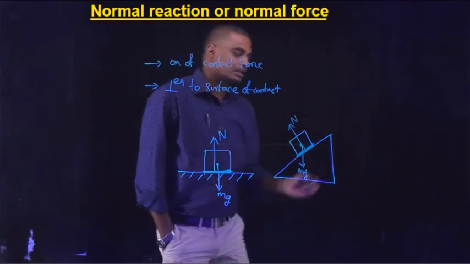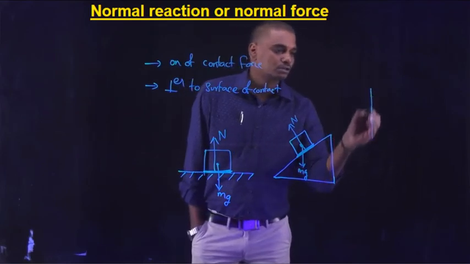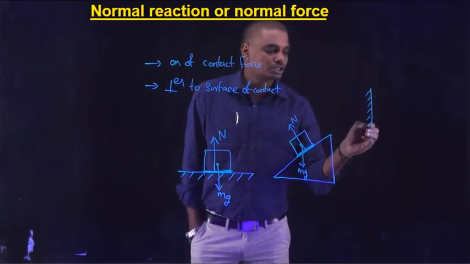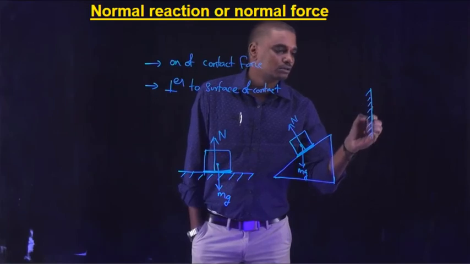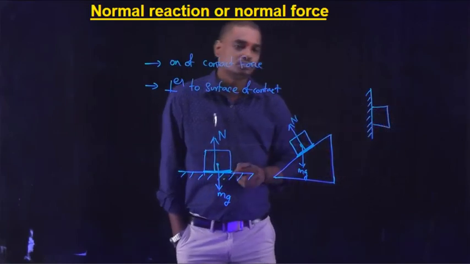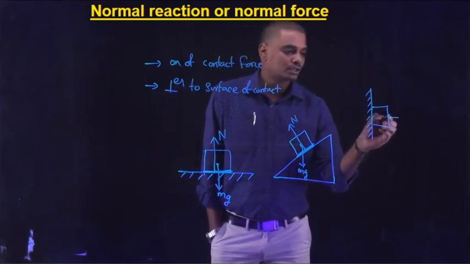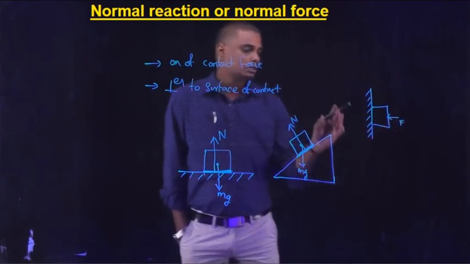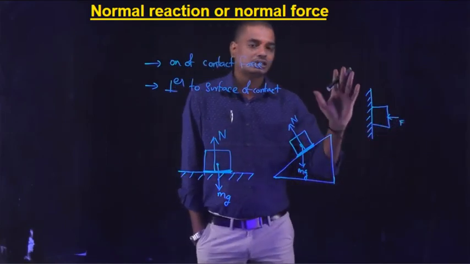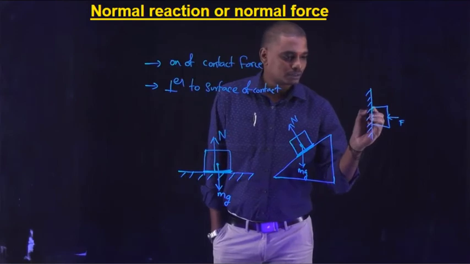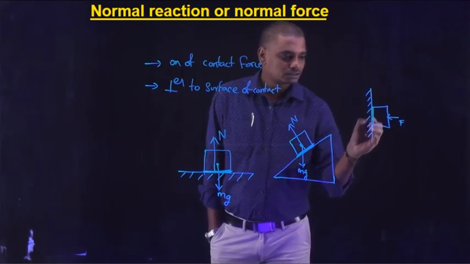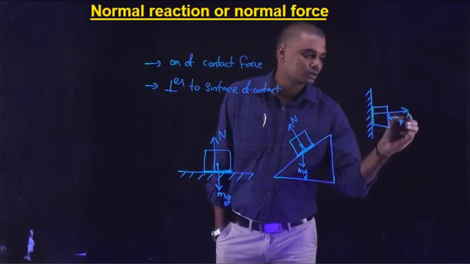Similarly, when a block is pressed against a vertical wall by applying some force F, the normal reaction will be in this direction, perpendicular to the surface of contact.